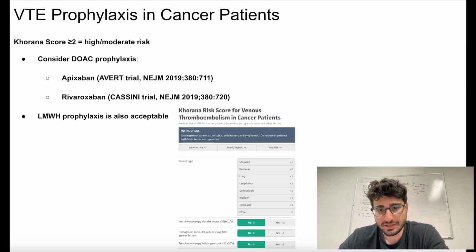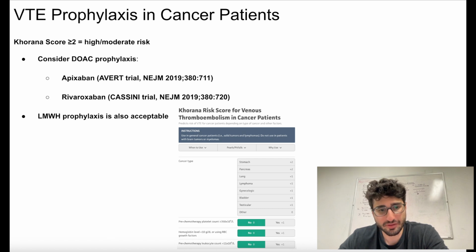Now let's shift to VTE prophylaxis in cancer patients, particularly outpatients. The Khorana score is a validated tool used to stratify VTE risk. It assigns points for various risk factors, including tumor type, high platelet or white blood cell counts, anemia, high BMI, and more. A score of 2 or higher is considered high risk.